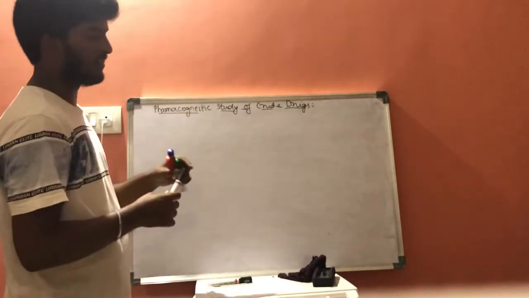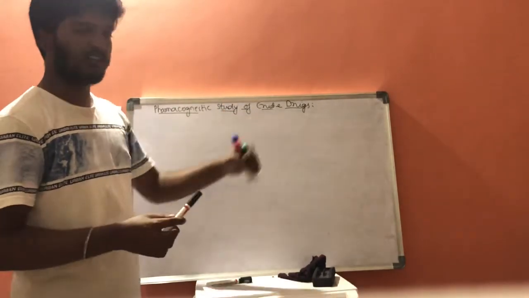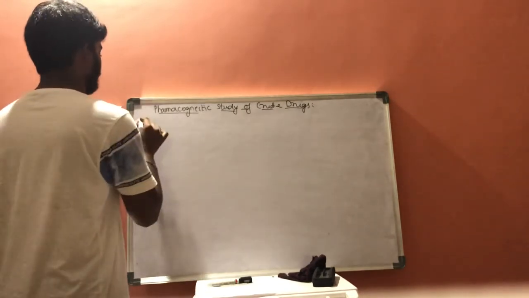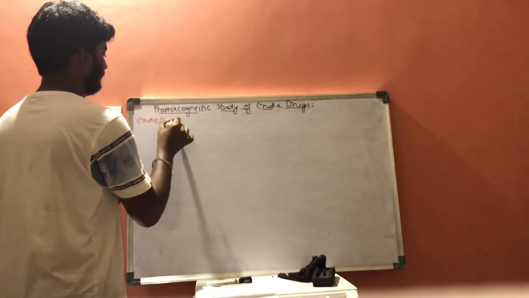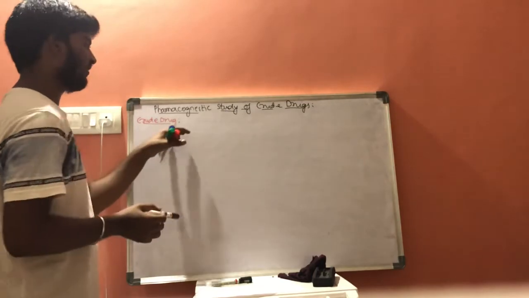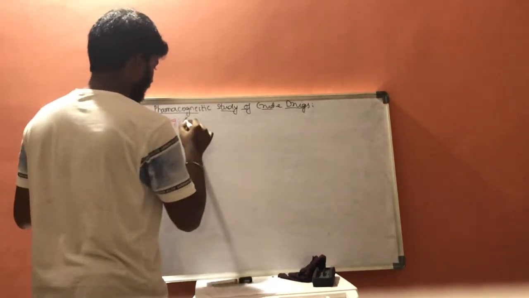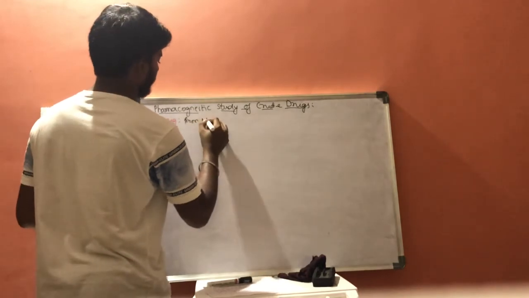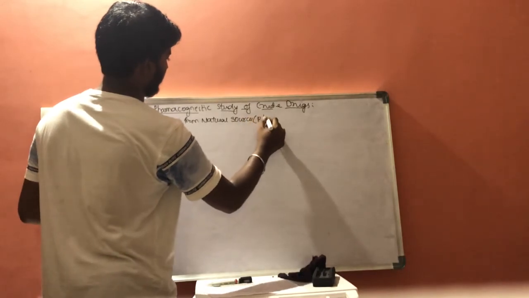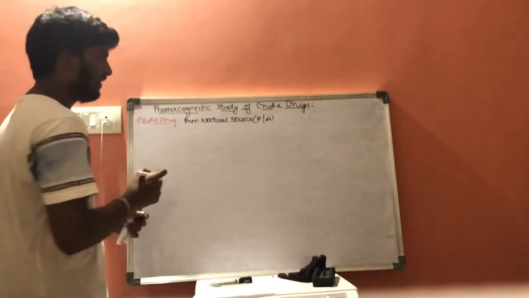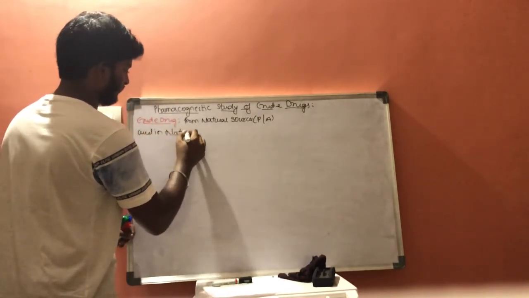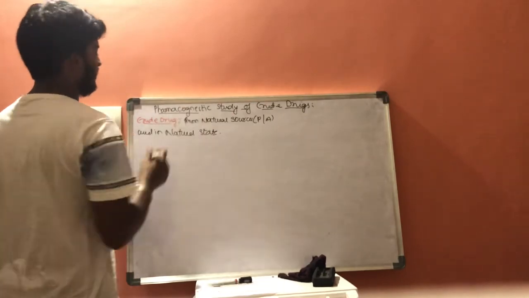As you know, crude drugs are the drugs which are available in natural form, obtained from natural sources like plants and animals, and used in their natural state. Used in natural state is called crude drugs.